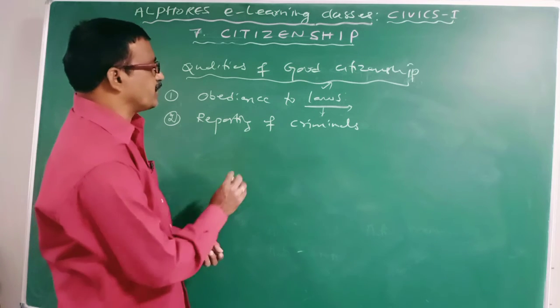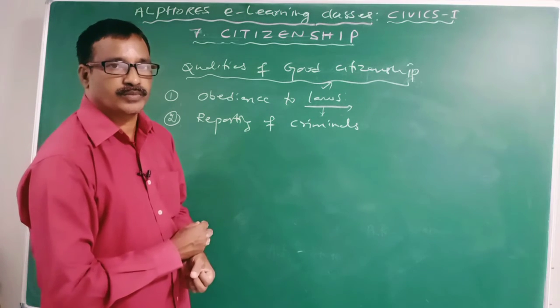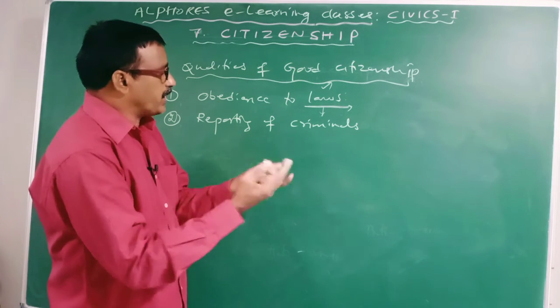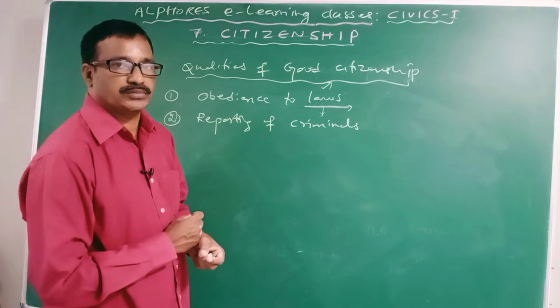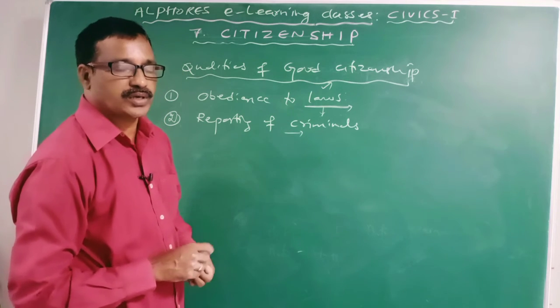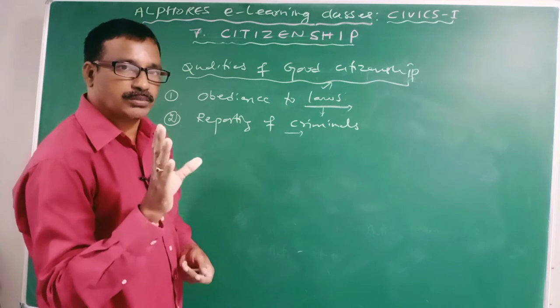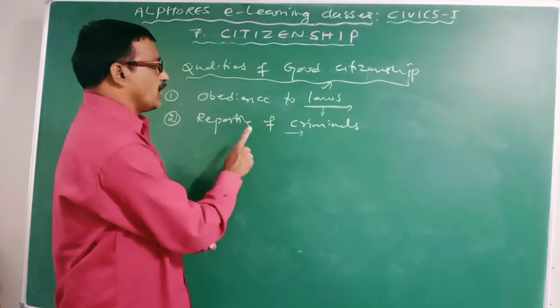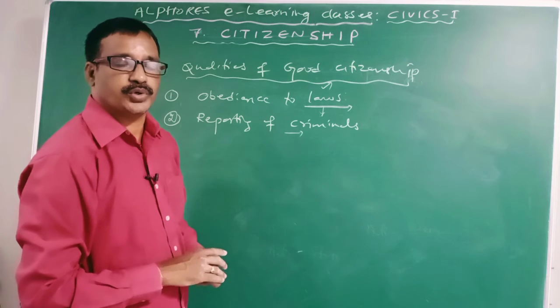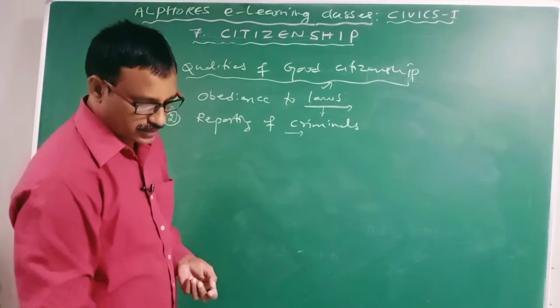If any person destroys public property or breaks the laws of the country, it must be reported to the police. A good citizen must report law breakers to the police station or police personnel.